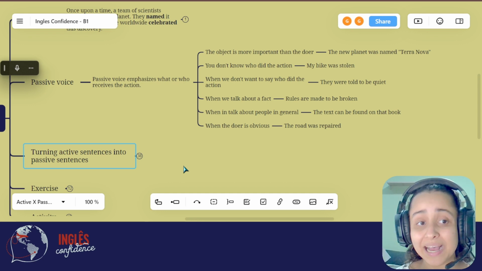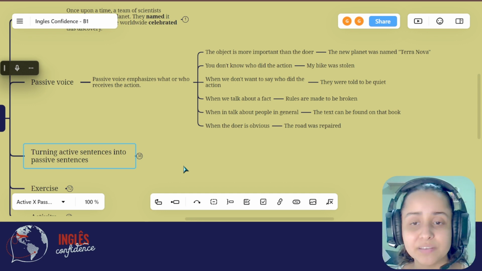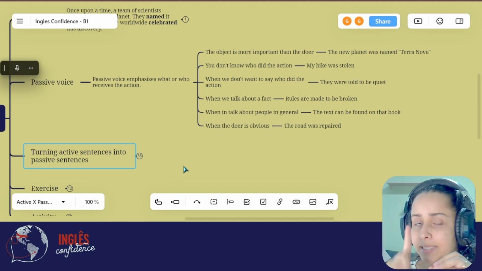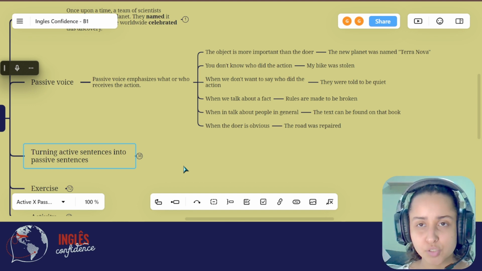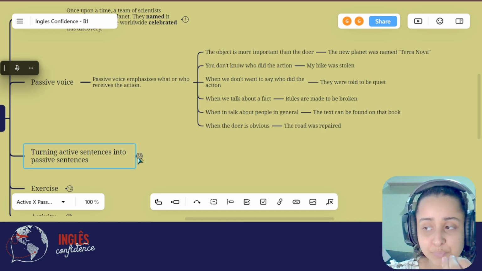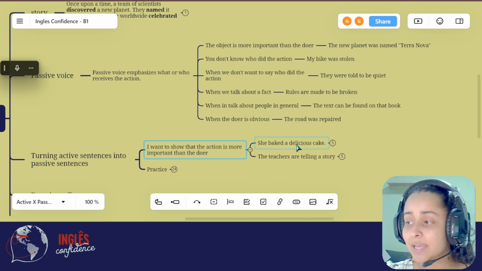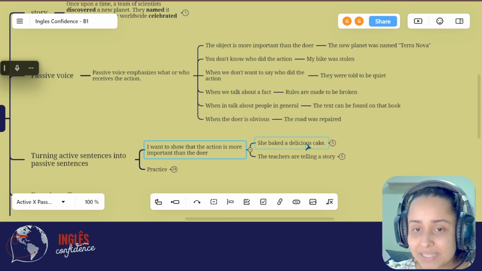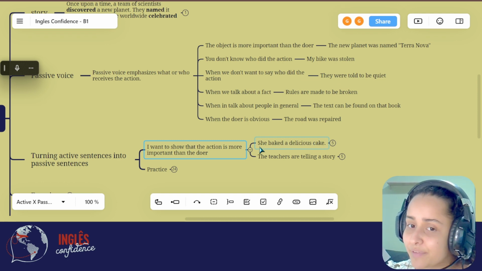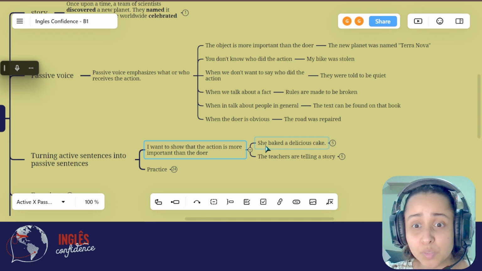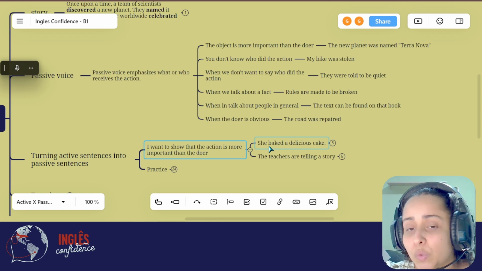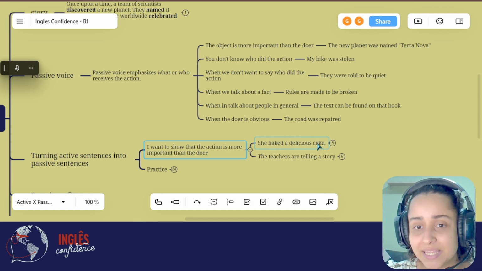So now I'll tell you how you can turn an active voice into a passive voice. But first, I'll give you one example of the active voice so we can tell apart what an active voice is and what a passive voice is. The active sentence is like this: she baked a delicious cake. So what is the focus here? Here, the focus is telling that she baked the cake. I don't want to focus on the person. I want to focus on the action, on the thing, on who or what received the action.